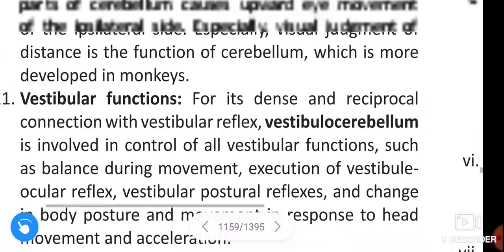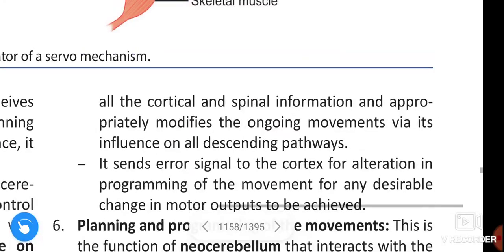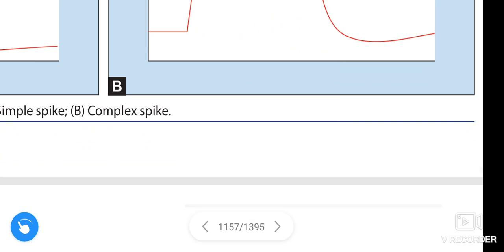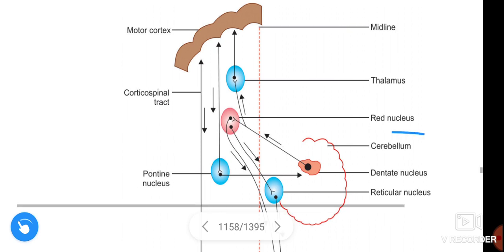Okay, these are the functions of the cerebellum. I think it is clear to you. The cerebellum projects to the motor cortex via the red nucleus and pontine nucleus.